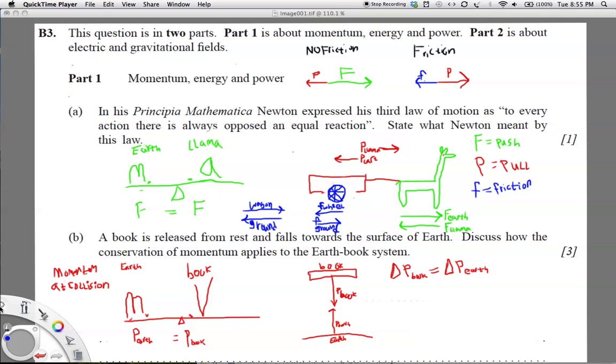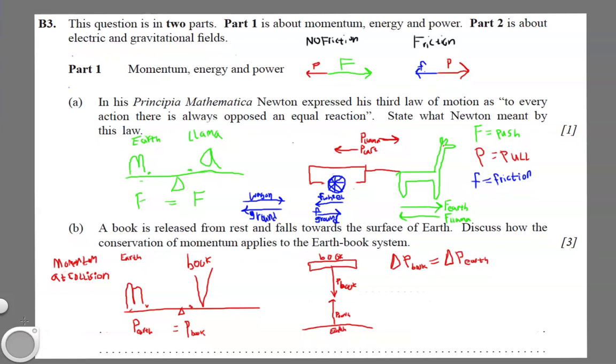This is question number 2, part 1. This is about Newton's third law. In his Principia Mathematica, Newton expressed his third law of motion as: to every action there is always opposed an equal reaction. State what Newton meant by this law.